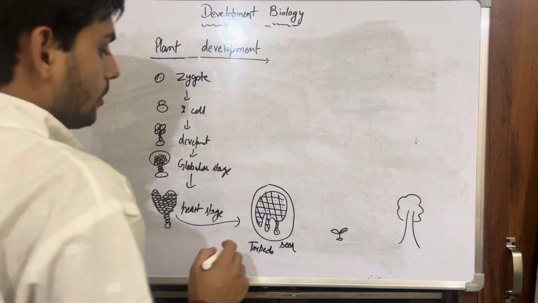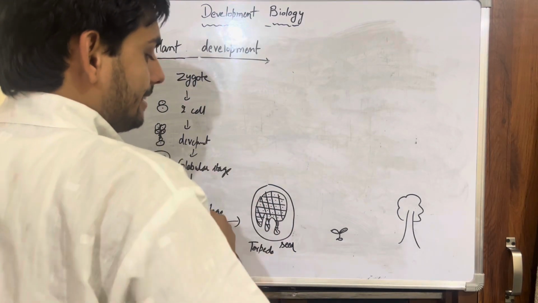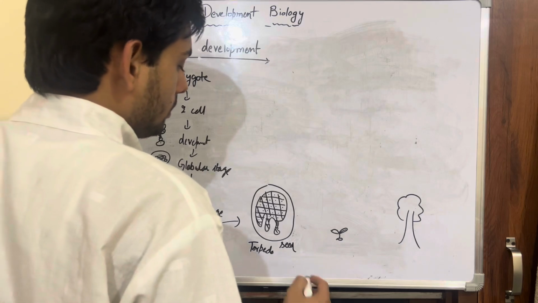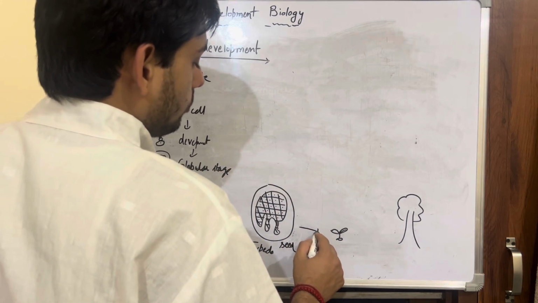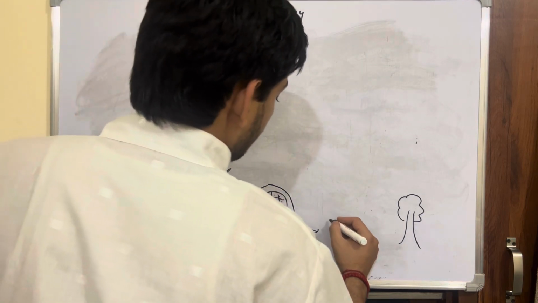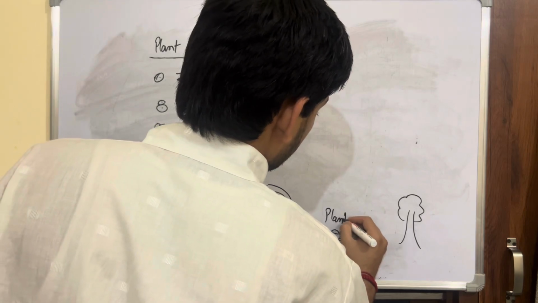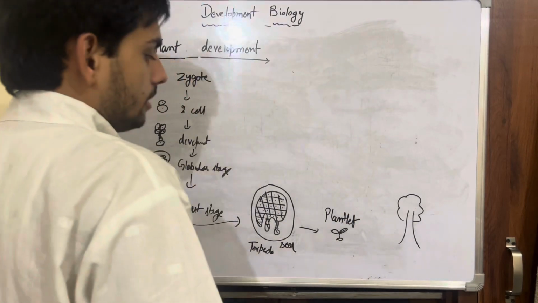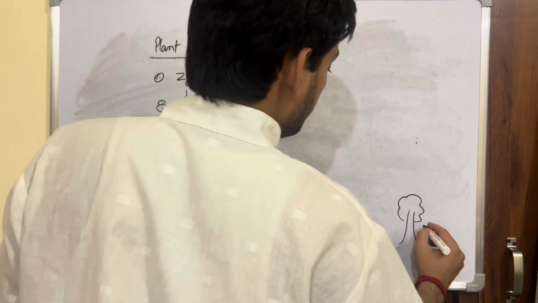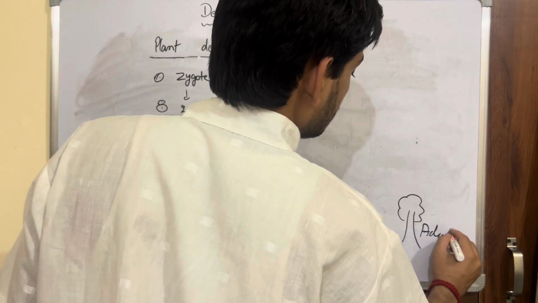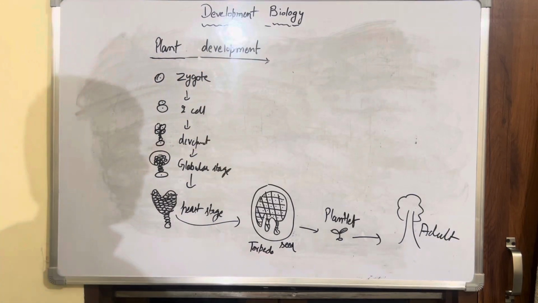Torpedo stage. Okay, now when the seed falls from the tree or plant, it will go into the soil and form your plantlet, and from the plantlet it will grow into an adult tree or plant. Now this is basically the plant development stage.